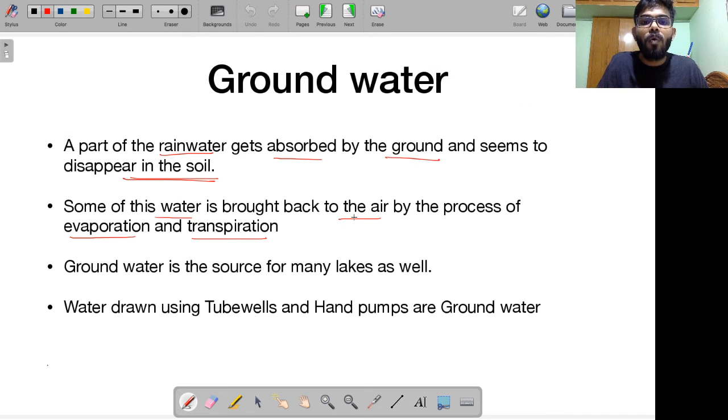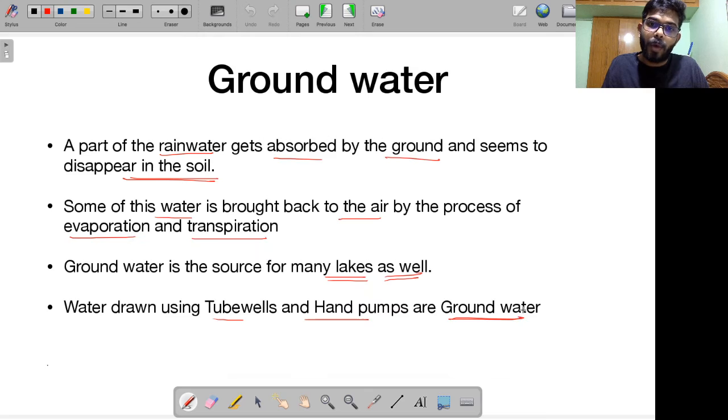Alright. Groundwater, remember, is the source for many lakes as well. Water that is drawn using tube wells and hand pumps is nothing but groundwater. You might have seen hand pumps, no? You might have pumped it. Nowadays, you don't get to see hand pumps a lot, but in villages you can still see a lot of hand pumps. So whatever water you draw out using hand pumps and tube wells is nothing but groundwater.